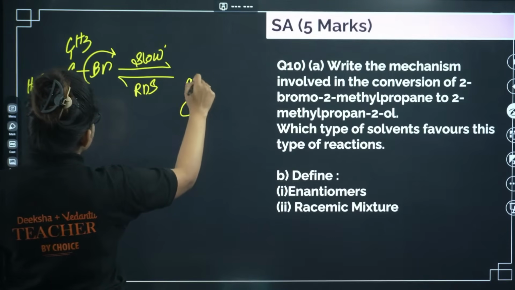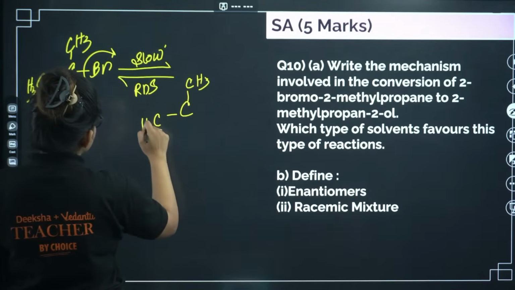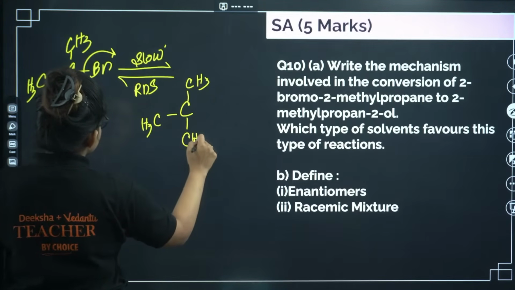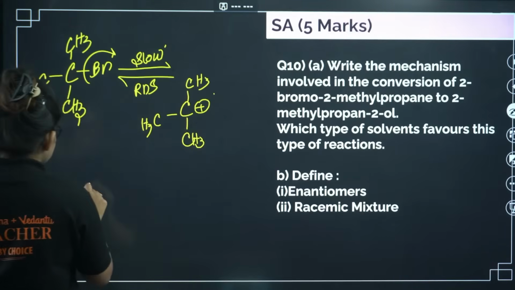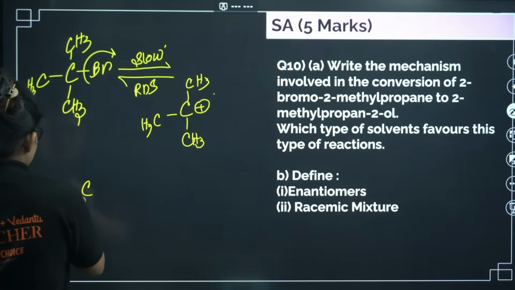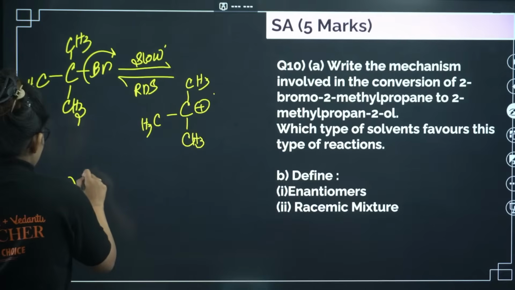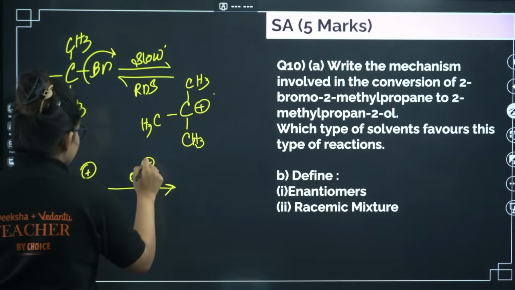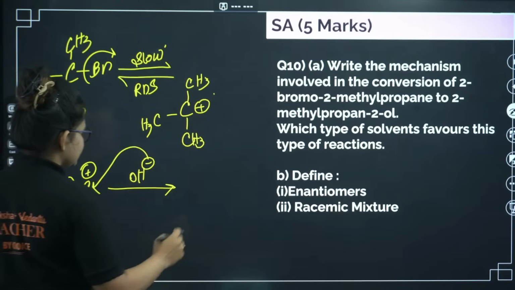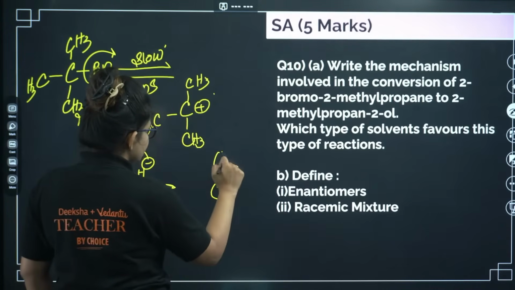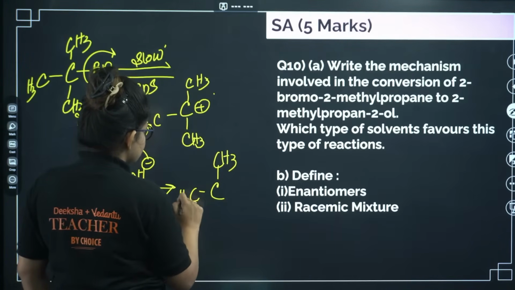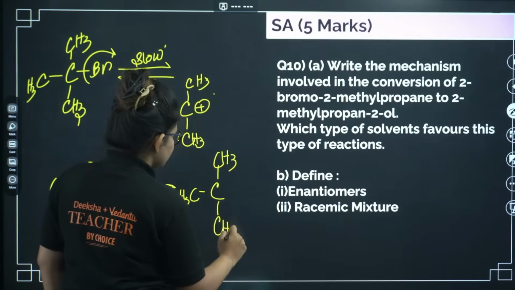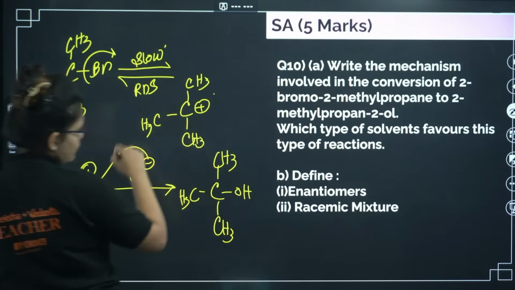So here I'm having CH3, CH3, CH3, and here the carbocation. Next, this carbocation will be attacked by the nucleophile. Let's take the nucleophile OH minus, so it will attack like this and it will end up with CH3, CH3, CH3, and OH. This is your SN1 mechanism.